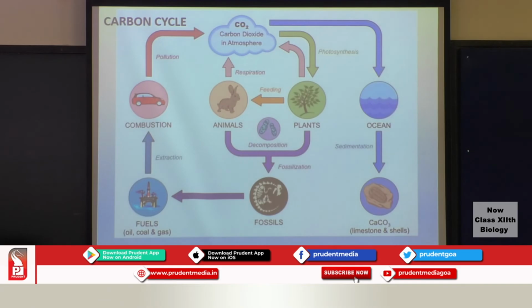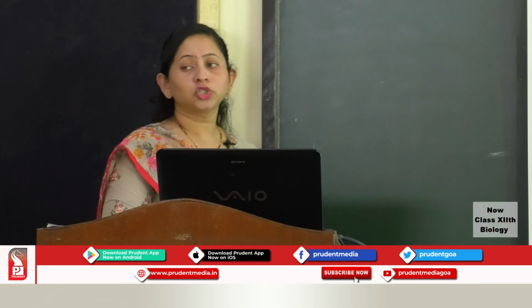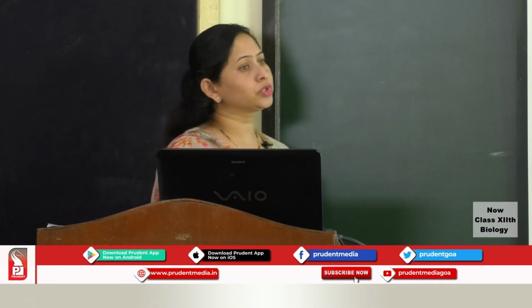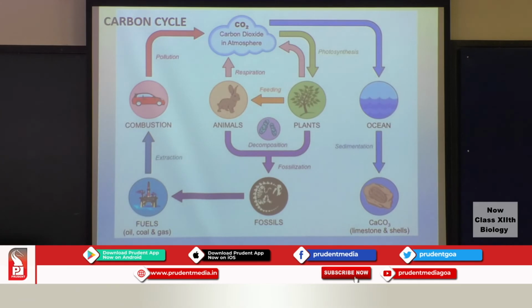Let us now have a look at the gaseous cycle. Nutrient cycling has two types, and the gaseous cycle is one. An example is the carbon cycle. When we are looking at the carbon cycle, we have to look at three important components: first, the source of this carbon, then how it is utilized by the living organisms, and how it is getting circulated in nature.